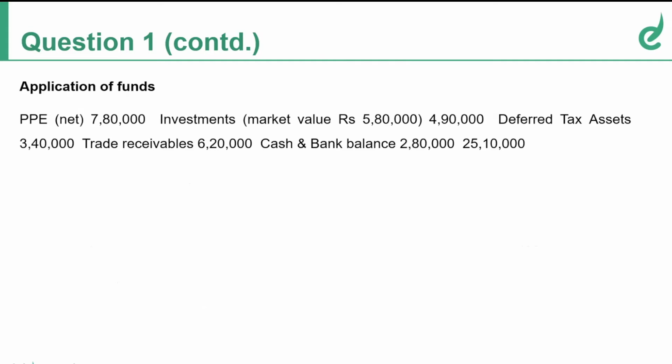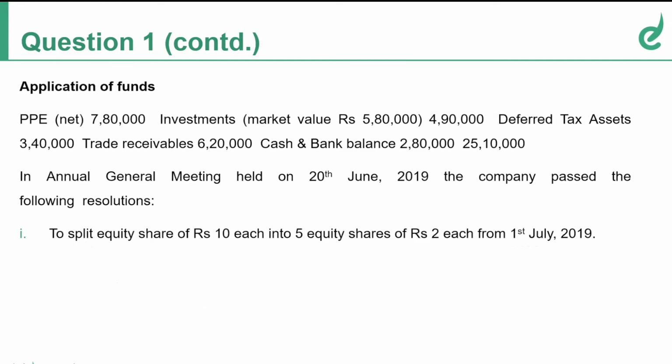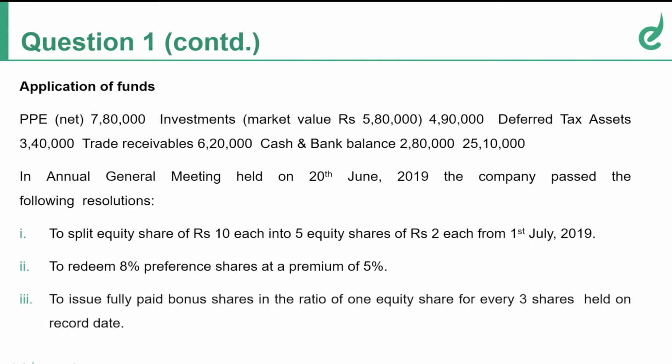bank balances. Now, in the annual general meeting held on 20th June 2019, the company passed the following resolution: to split equity share of 10 each into 5 shares of 2 each, to redeem preference shares at a premium of 5%, and to issue fully paid bonus shares in the ratio of 1 share for every 3 shares held.